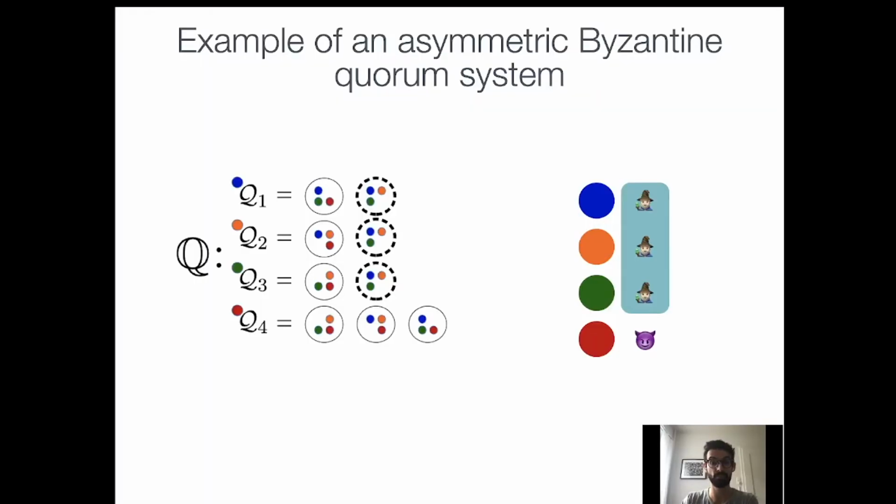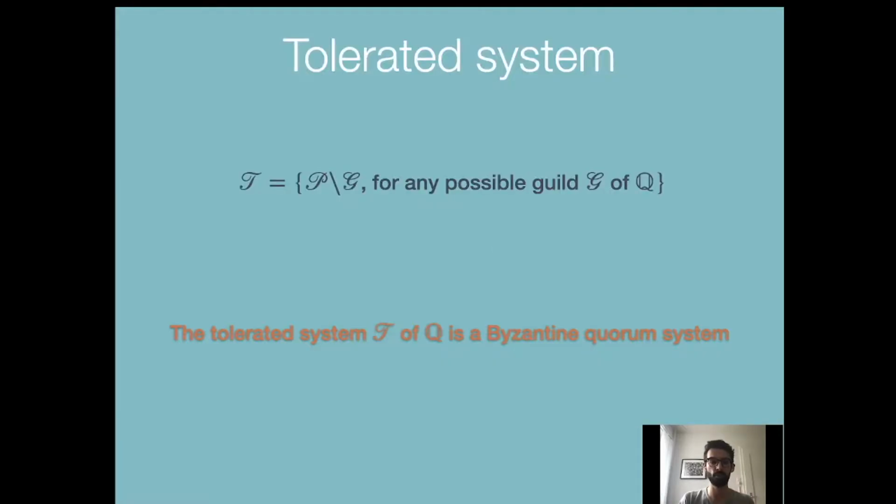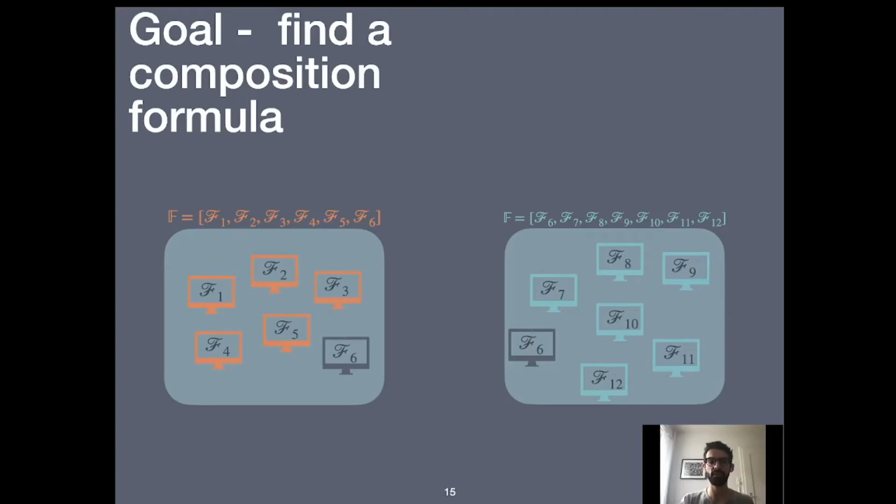For example, in this case, a tolerated set can be made by red, yellow, purple, and black, because the guild in this case is blue, orange, and green. We prove how the tolerated system for an asymmetric fail-prone system is actually a Byzantine Quorum system, and this will be very important later. The goal is again here, given two or more, but in this case given two asymmetric systems with common processes or not.